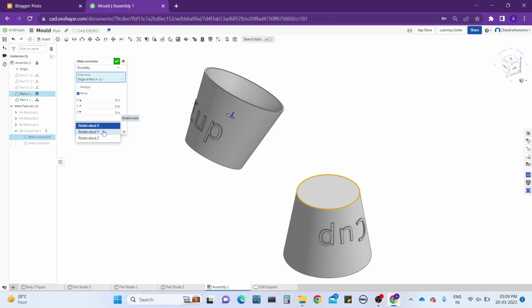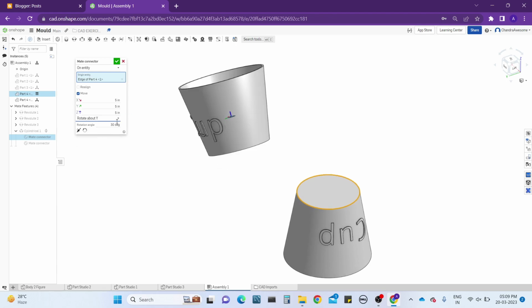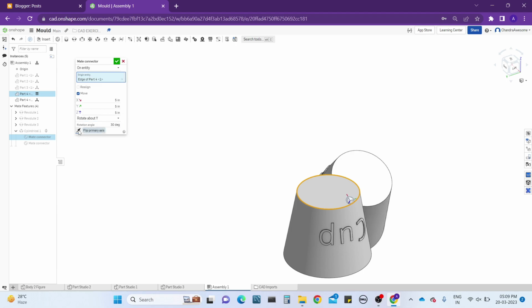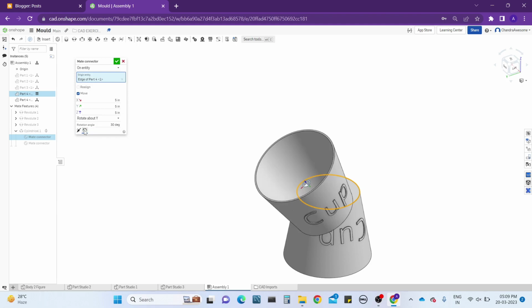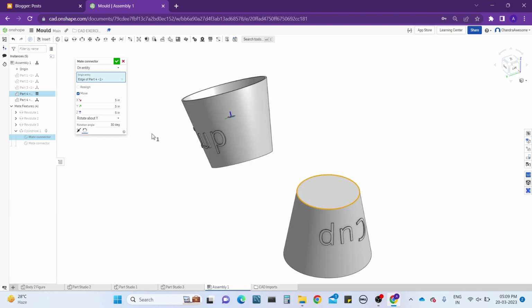If you want to change y-axis, you can also give y-axis. And then here you can also change the direction and also rotation of the body. It's all about your wish. You can clearly edit your position of the object in the exact position that you want. It's not a fixed position. You also have the ability to edit through these mate control options.